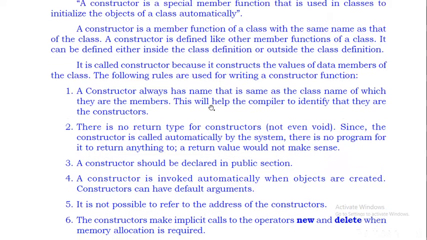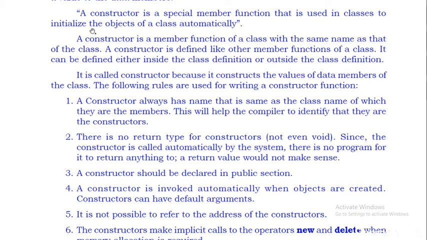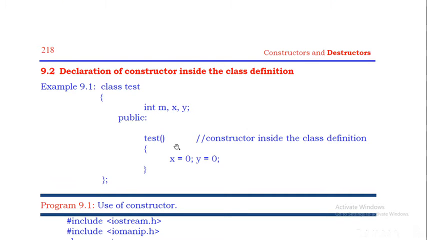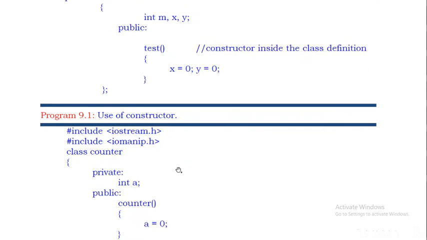Used in classes to initialize. What purpose are we using it for? To initialize the objects of a class automatically. So the test class objects are initialized automatically. That is the purpose of this constructor, the use of a constructor.